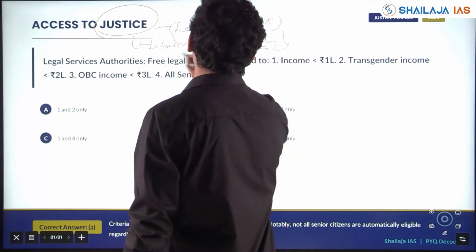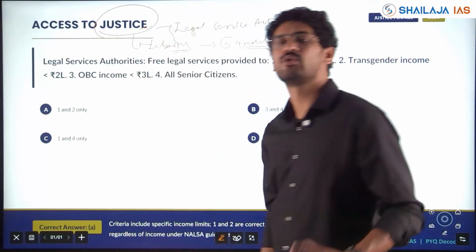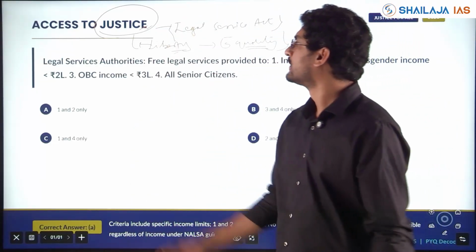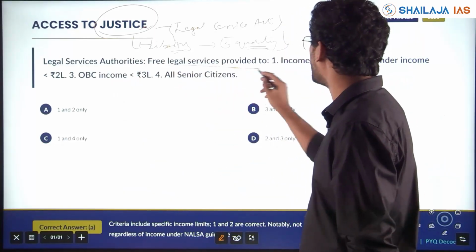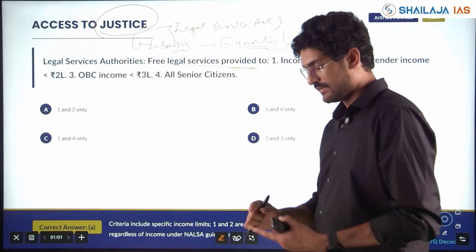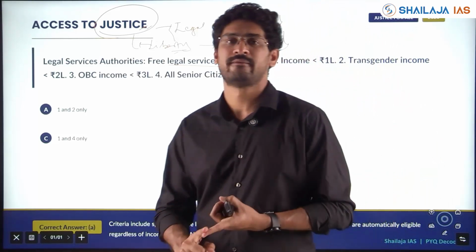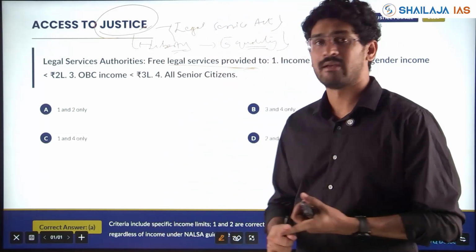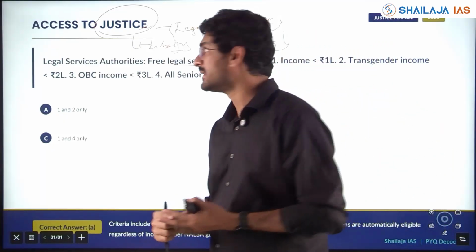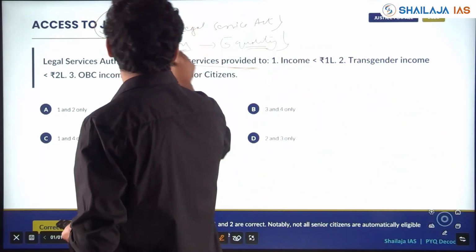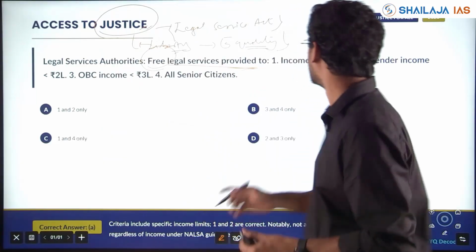All these are theoretical concepts where one question comes every year. So legal service authorities, free legal service is provided to whom? Victims, survivors of hazards, acid attack survivors, and some sections of society get it free.